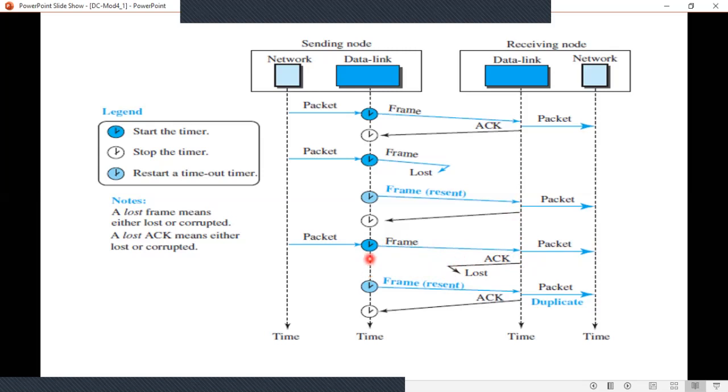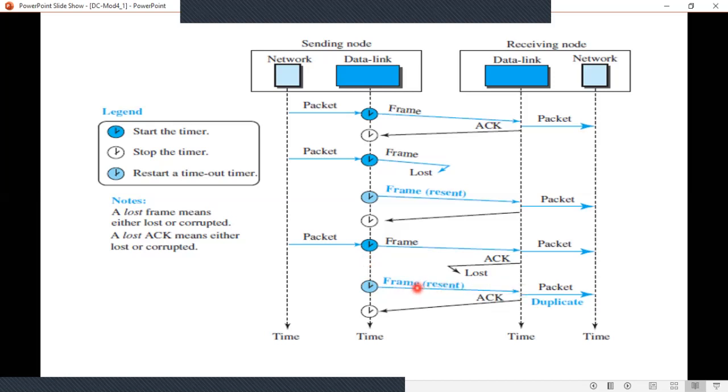Okay, now at the sending node, what happens? This sending node is waiting for the acknowledgement until the timer expires. Once the timer expires, this particular sending node will think that the packet is not received by the receiver, so the frame is not received by the receiver. So the sending node will send the frame again to the receiving node.